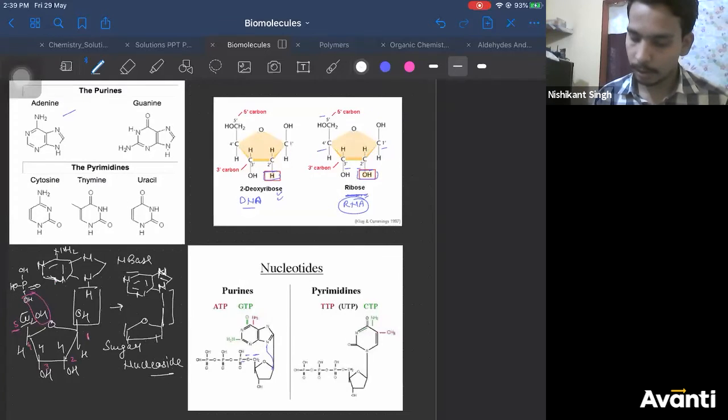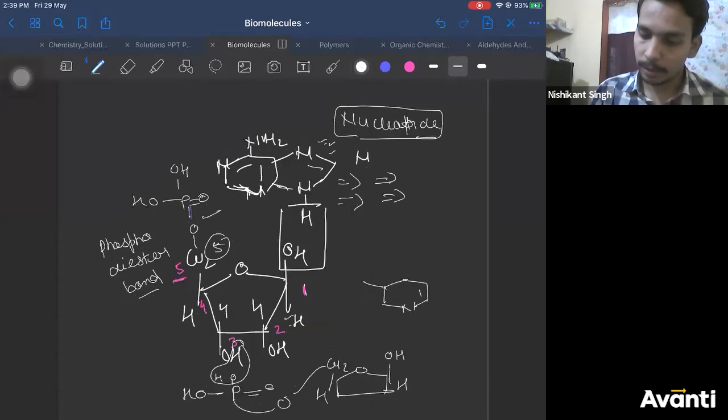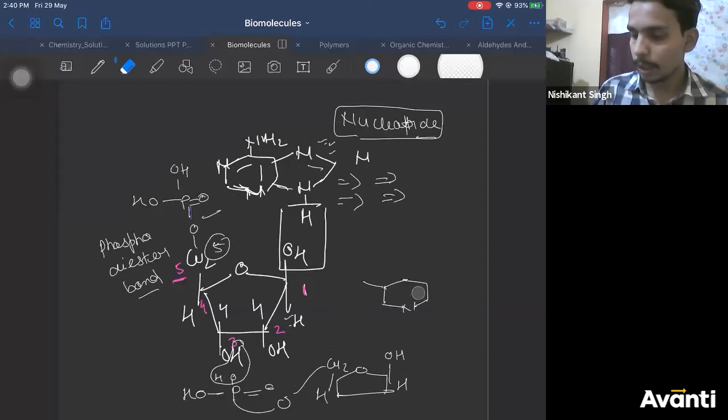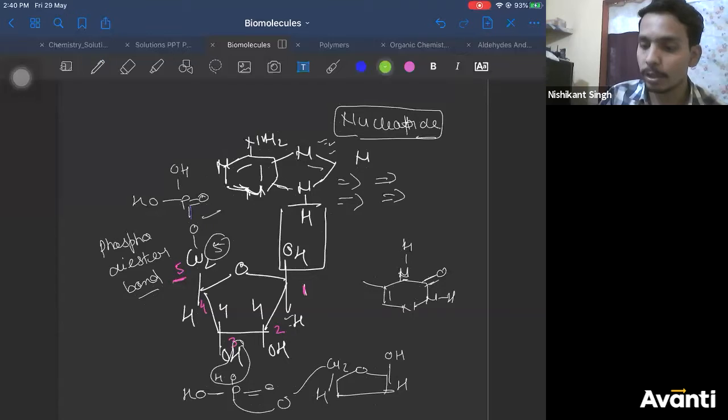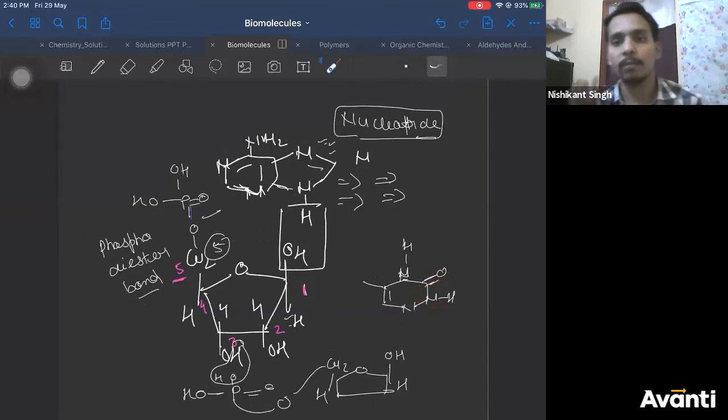CONH. Yes, so it is C double bond O, NH. Now you should understand one thing carefully, that this is the CONH bond. It can undergo tautomerization whenever it wants and form a double bond here, OH here. It can exist in that tautomerization form also, right?